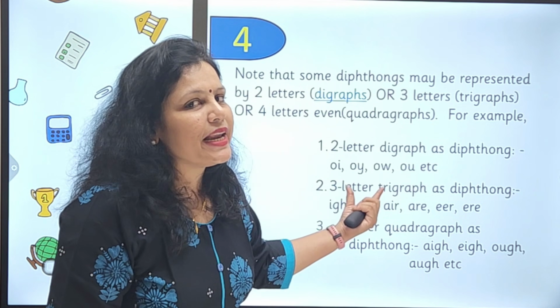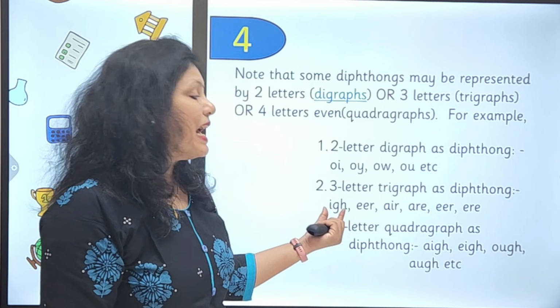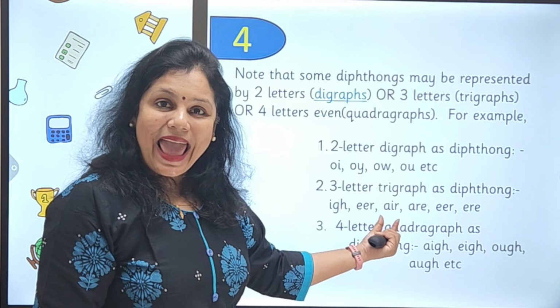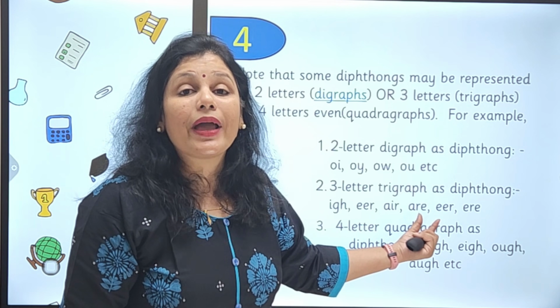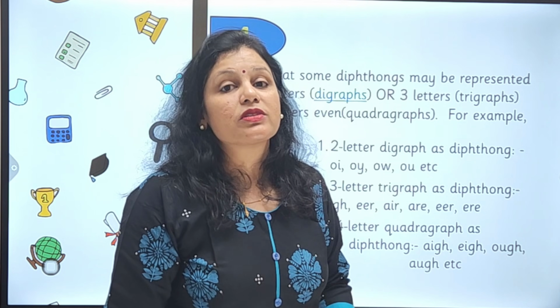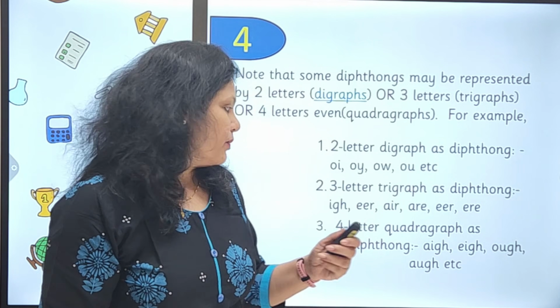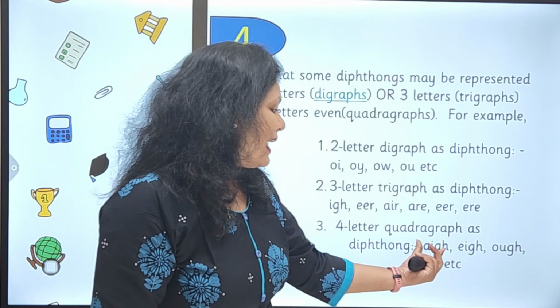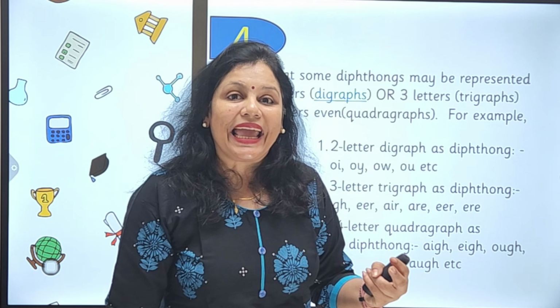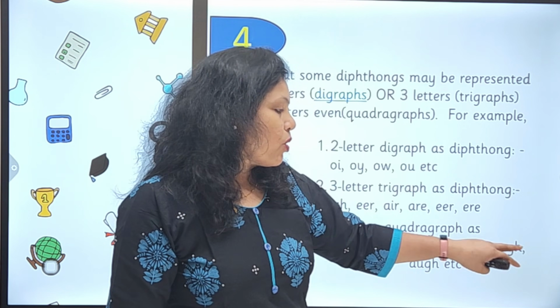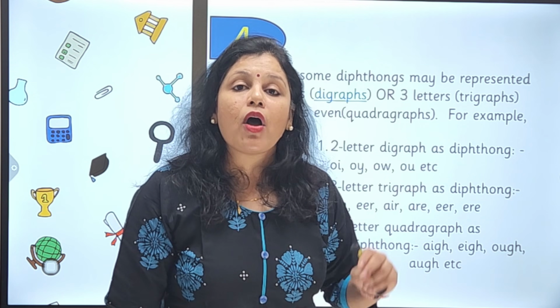Similarly, a few of the 3-letter trigraphs are also diphthongs, like IGH giving you the I sound, EAR, which gives you the ear sound. Similarly, ear sound and air sound are also given by ERE. 4-letter quadrigraphs also become diphthongs, like AIGH giving you the A sound. This also gives you the A sound. OUGH also gives you the sound of O.